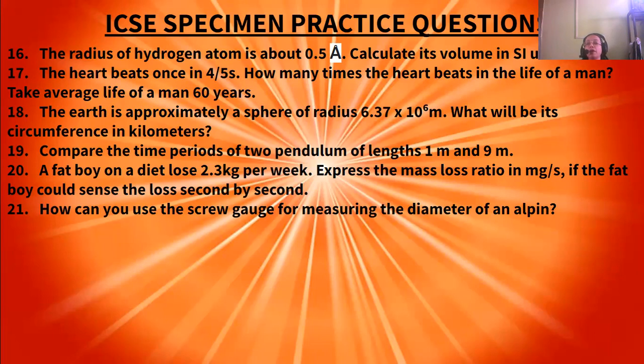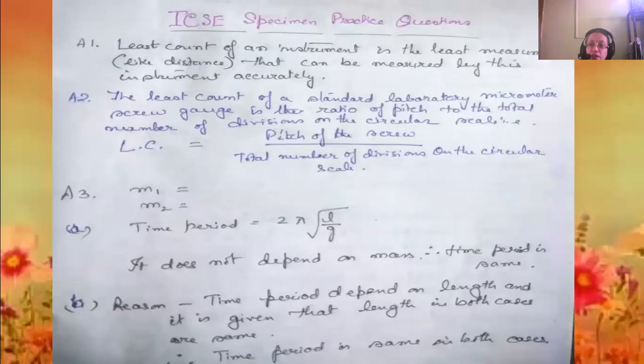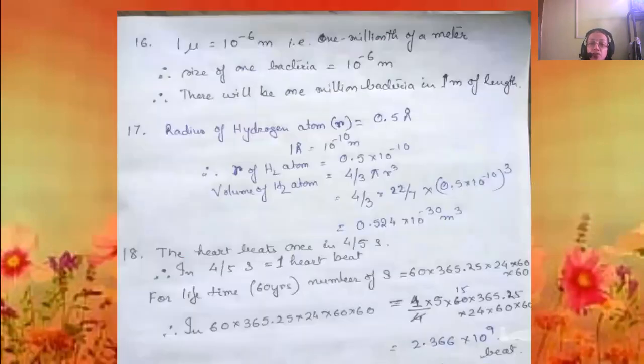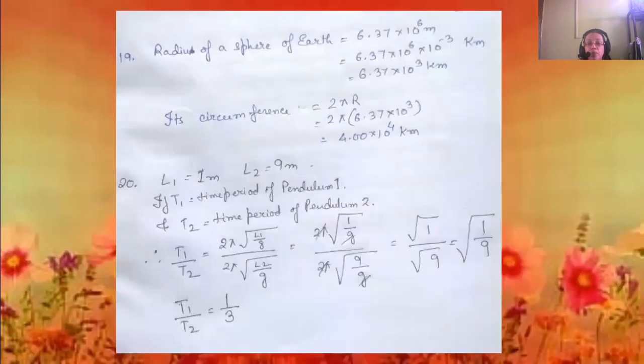Compare the time periods of two pendulums of lengths 1 meter and 9 meters. So what will be the time period? Assuming the acceleration due to gravity is the same, we put into the formula T equals 2 pi root over L by g. The length of the first is L1 and of the second is L2. So L1 is 1 meter and L2 is 9 meters.